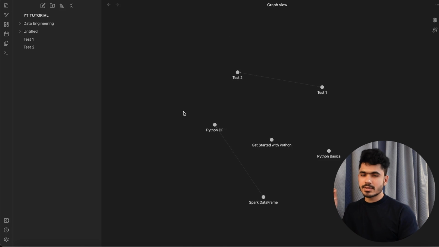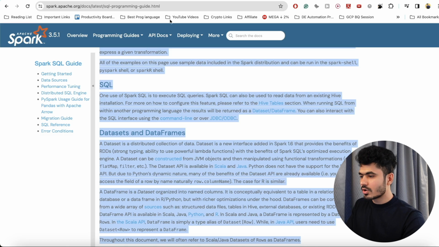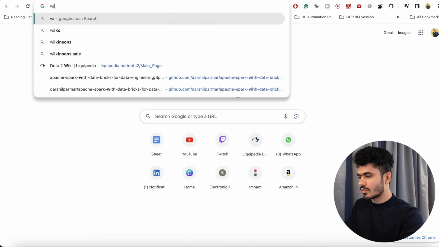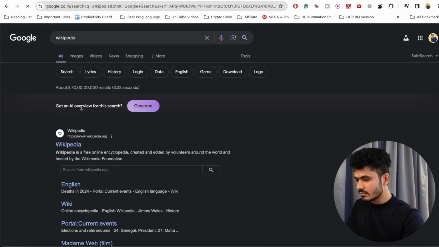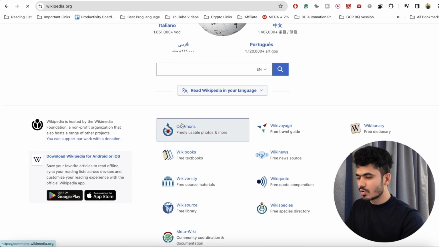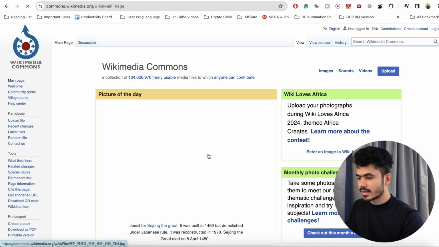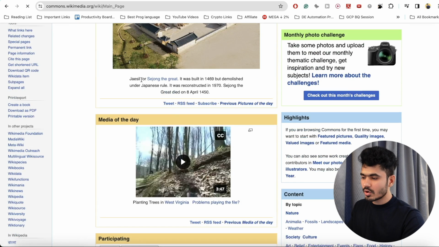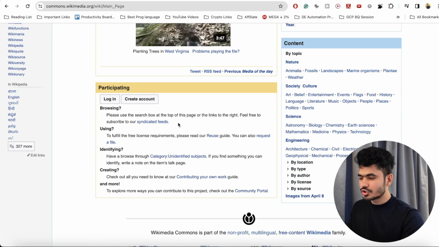You find the similar connection between different topics, you just create the link, and you can easily track it. So if I go to Wikipedia and open it here, on Wikipedia, if you go to any document, here also you find all of these are links that you can jump onto and try to understand what they mean.